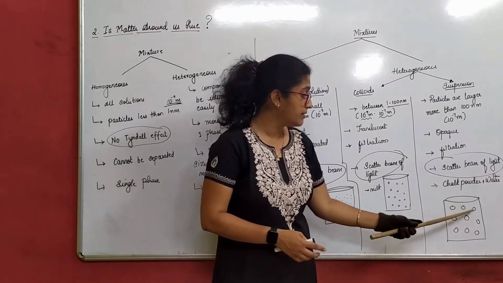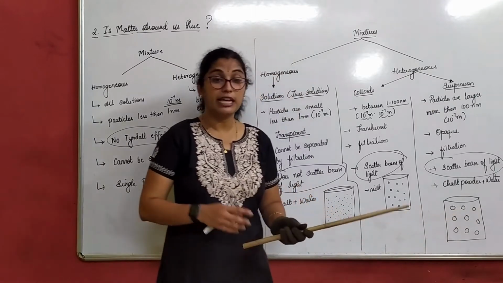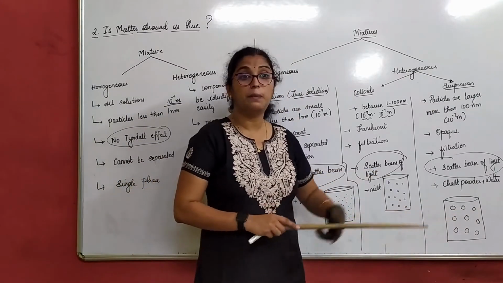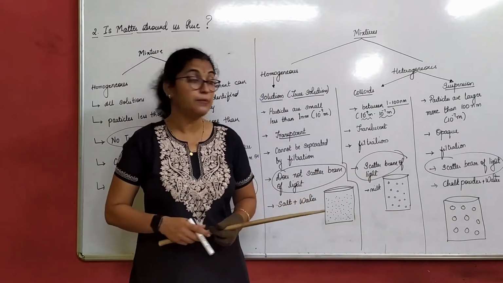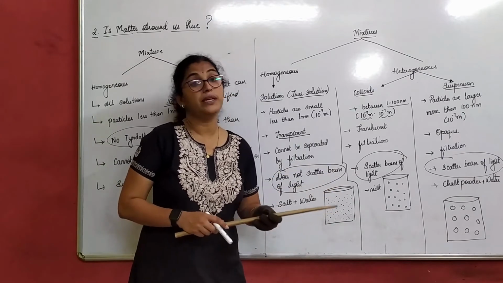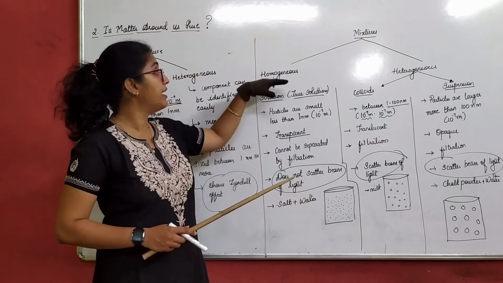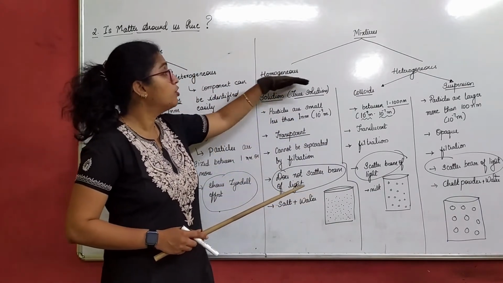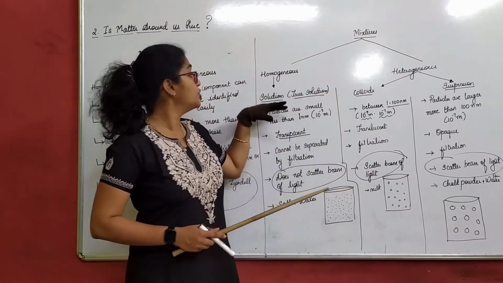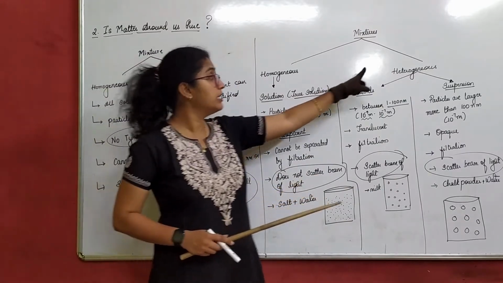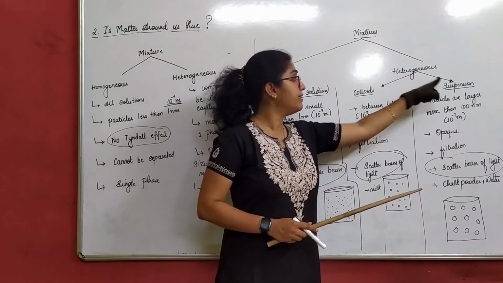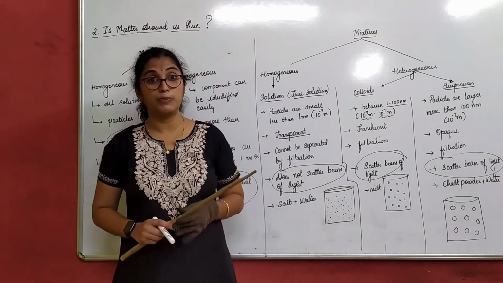So these are the particles, and this is how they are settled. That means can you separate it? Yes, we can separate it. We can see them clearly. Now sand and water can also be an example. So these are mixtures, where we differentiate them as homogeneous and heterogeneous. Homogeneous in terms of a true solution, heterogeneous in terms of colloidal and something called a suspension.